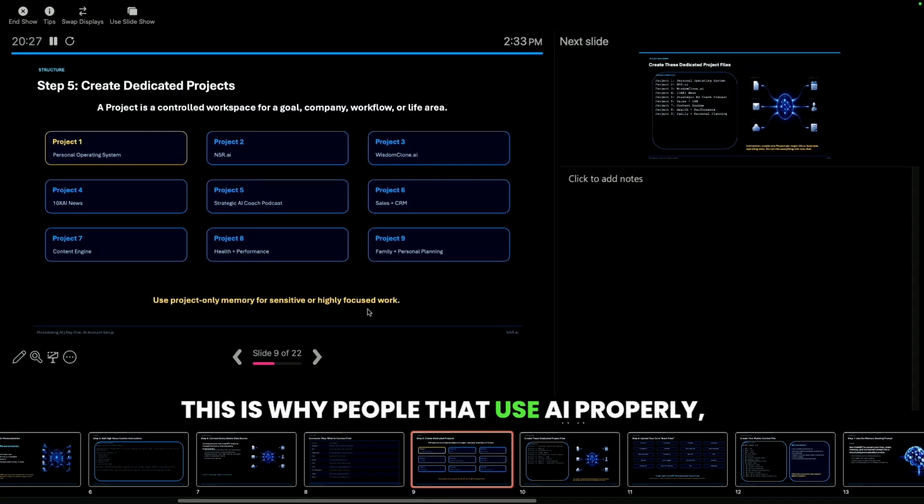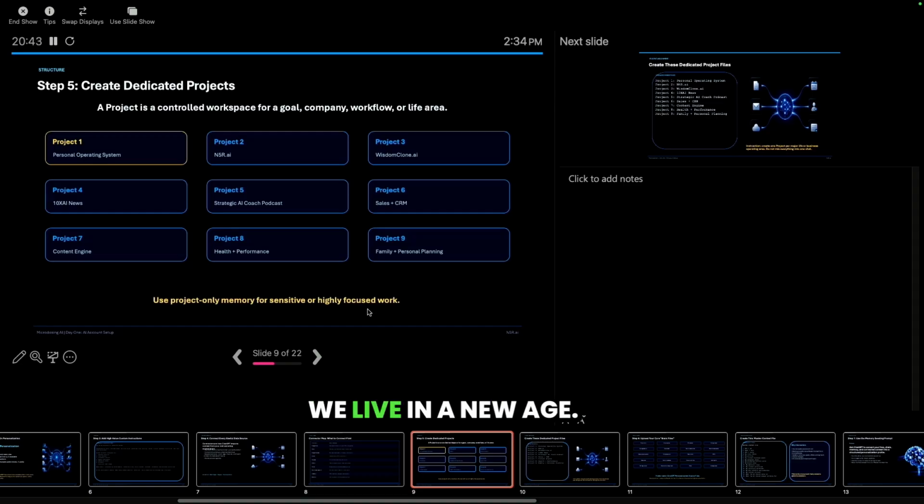This is why people that use AI properly, like we're teaching you today, are going to live to 150. Ones that aren't, they're going to die like everybody else. But your family doesn't have to suffer. Your kids don't have to suffer. People you love don't have to go through the typical aging process that we all just assume is going to happen to us. We live in a new age.